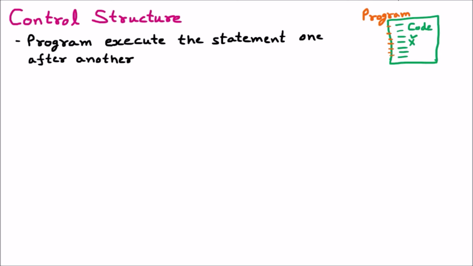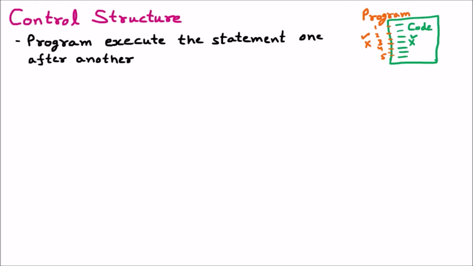Let's say these are the lines 1, 2, 3, 4, 5 and 6. Now this way the program will go line by line, starting from 1 and going onward. So the program executes the statements one after another, but let's say if we don't want all the statements to work, let's say I want that only the second statement should work, third should not work. Let's say I have given the example of even and odd number. Third says it is an odd number, two says it is an even number, but my number is even, so only one line should be executed. So this way the control structure helps.